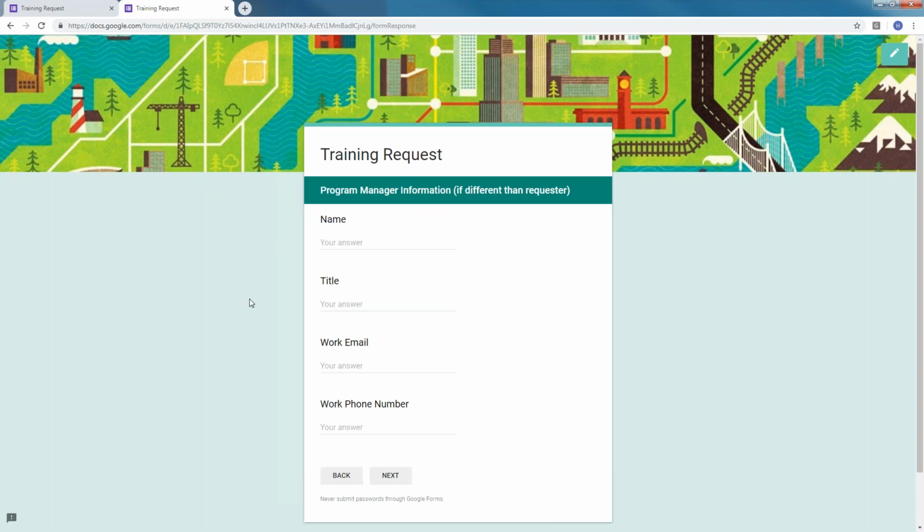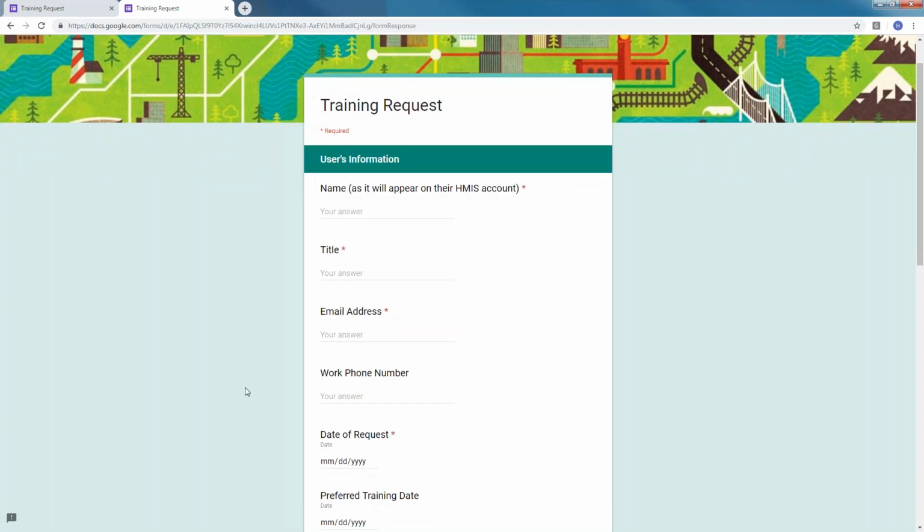If it is not the same as the requester, so if the person requesting the training is the program manager, then this section is not necessary and you can actually skip right over it. If you notice, none of these fields are required, so it will allow you to just click next and not have to enter this information. However, if the person requesting training is not the program manager, then we do need to have this information filled out.